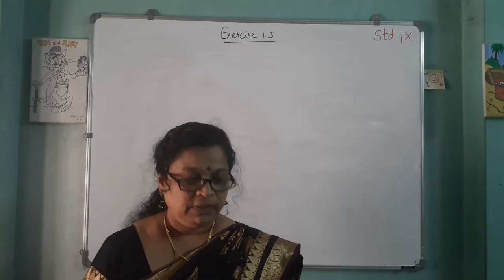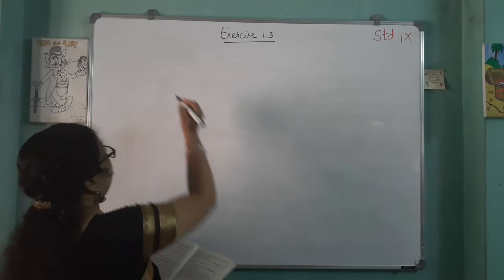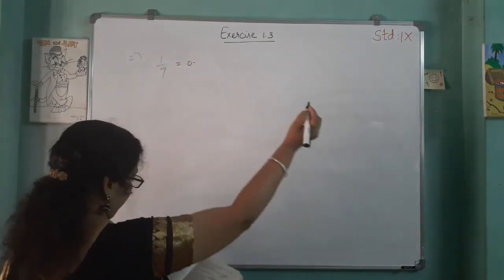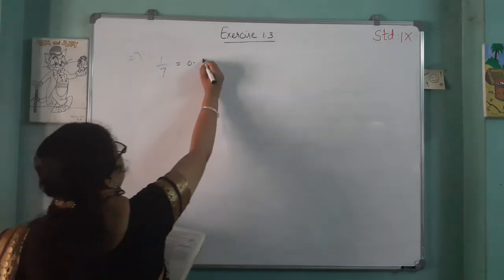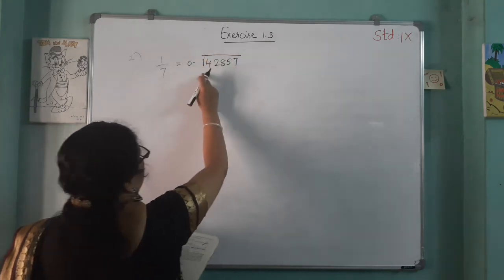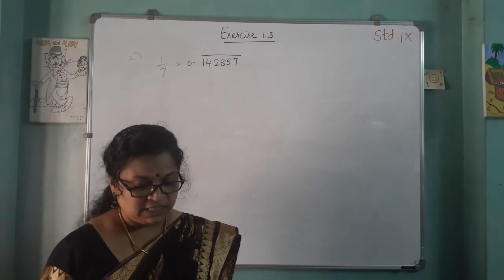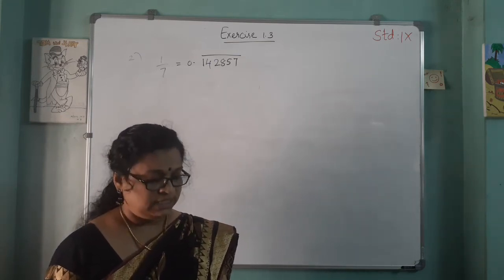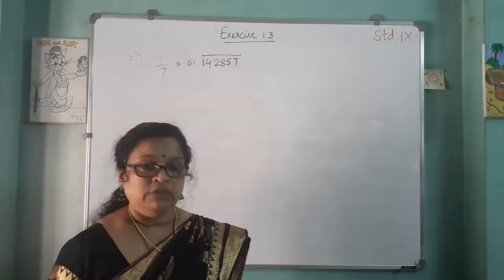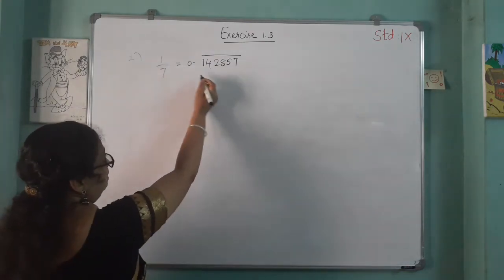Then the second question: 1 by 7 is equal to 0.142857 bar. That means these digits are repeating. Can you predict what the decimal expansions of 2 by 7, 3 by 7, 4 by 7, 5 by 7, 6 by 7 are without actually doing the long division? If so, how?